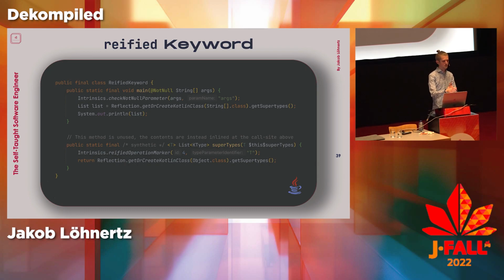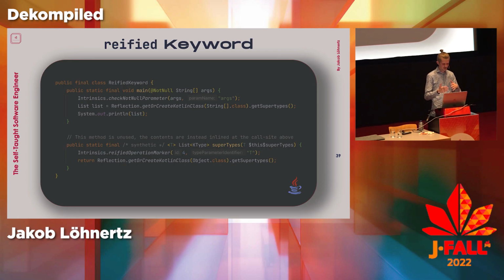You see here how it implemented extension functions by just calling it as another function. It's not that impressive. But what you notice is that the method at the bottom is actually completely unused. They leave it in there, I guess, so you can still call it from another JVM language, not quite sure. But the method itself is unused.